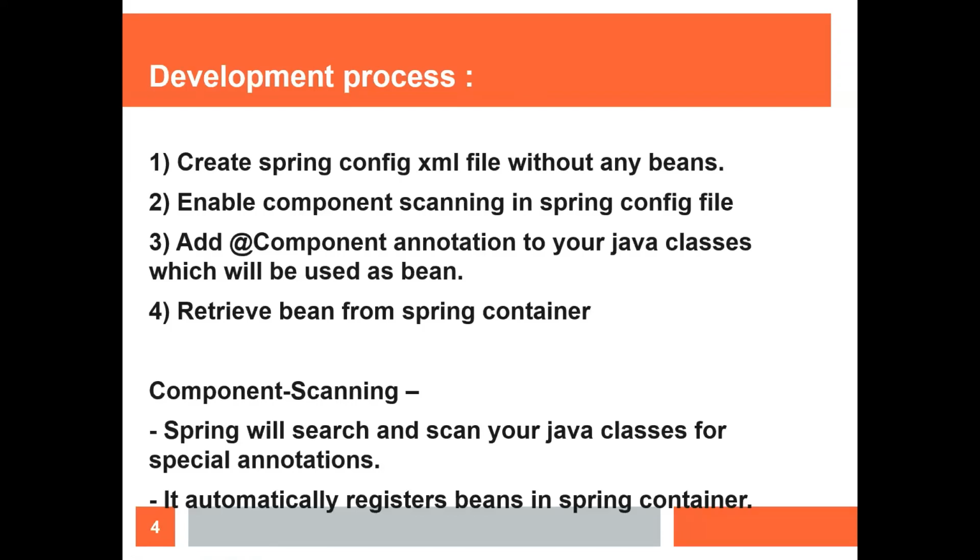Spring found a way of telling the Spring container that this is my Java class that I want to use as a bean. How to do that? You have to annotate that Java class with the @Component annotation, simply.